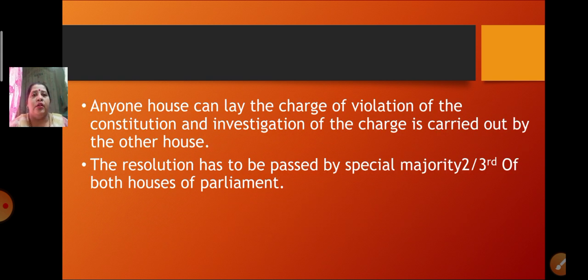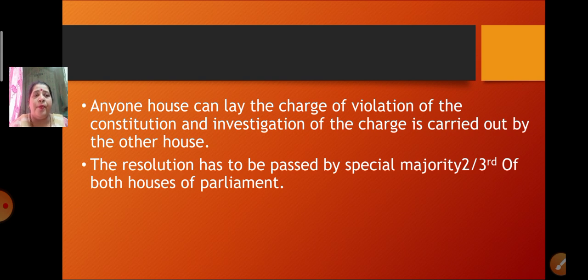Now, for this impeachment, any one house can lay the charge of violation. It is not necessary that both houses go together. Any one house can lay the charge of violation on the president. Then an investigation can be done by the other house. If one house is laying the charge, the other house can do the investigation into why the law of the constitution was violated by the president.